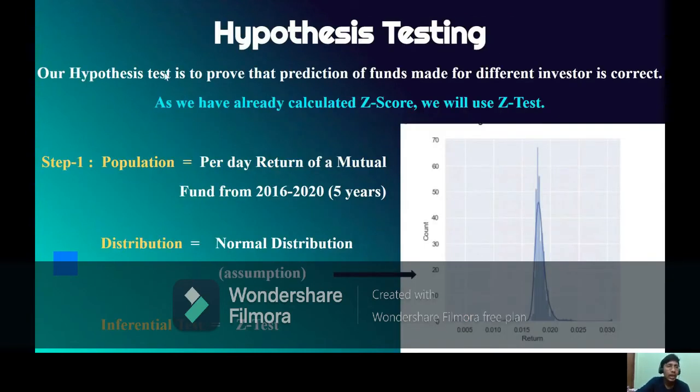So for the hypothesis testing, our hypothesis test will be to prove that the prediction of funds made by us for different investors is correct. So as we have already calculated the Z scores, we will use the Z test. So for step one, our population is basically the per day return of a mutual fund from 2016 to 2020, and the distribution is a nearly normal distribution, as we can see in this graph, and the inferential test we used here is the Z test.